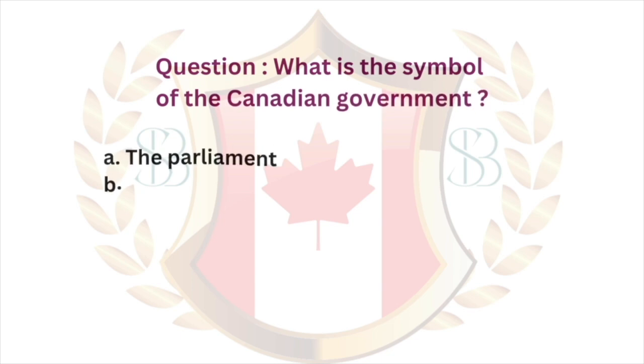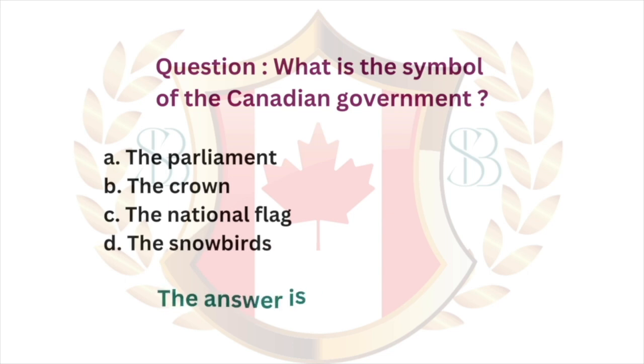Question. What is the symbol of the Canadian government? A, the Parliament. B, the Crown. C, the national flag. D, the snowbirds. The answer is B, the Crown.